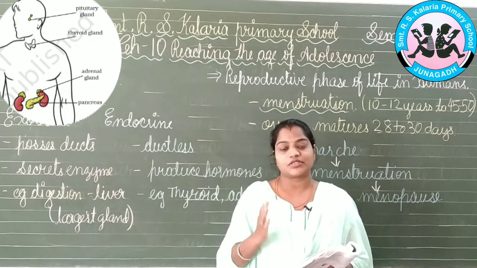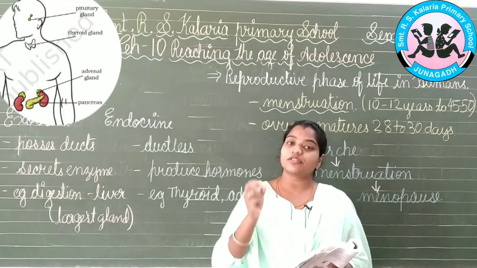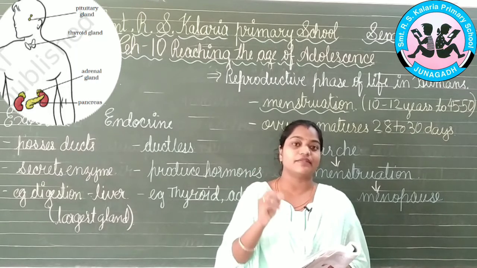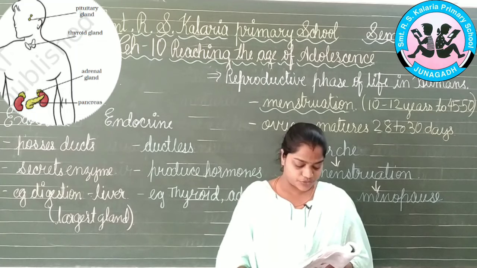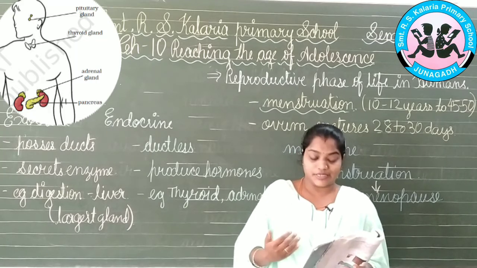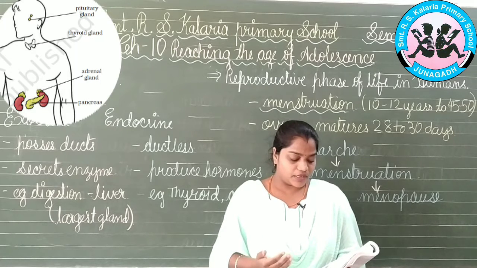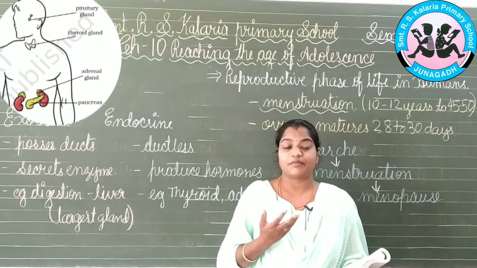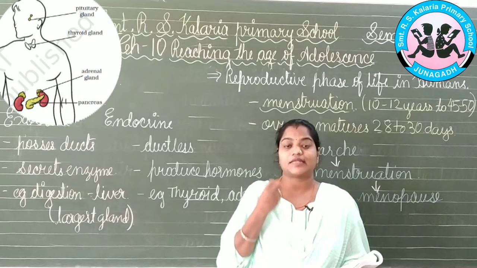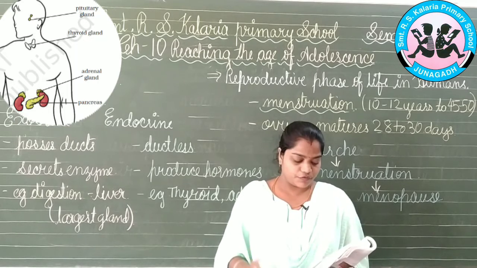At that time the testosterone will be produced, and because of that the testes will be activated and thus the sperms will also be produced. Then, this causes the changes in the boys about which you have just learned. For example, the growth of facial hair will start developing, meaning mustaches and beard will start developing on the face also.